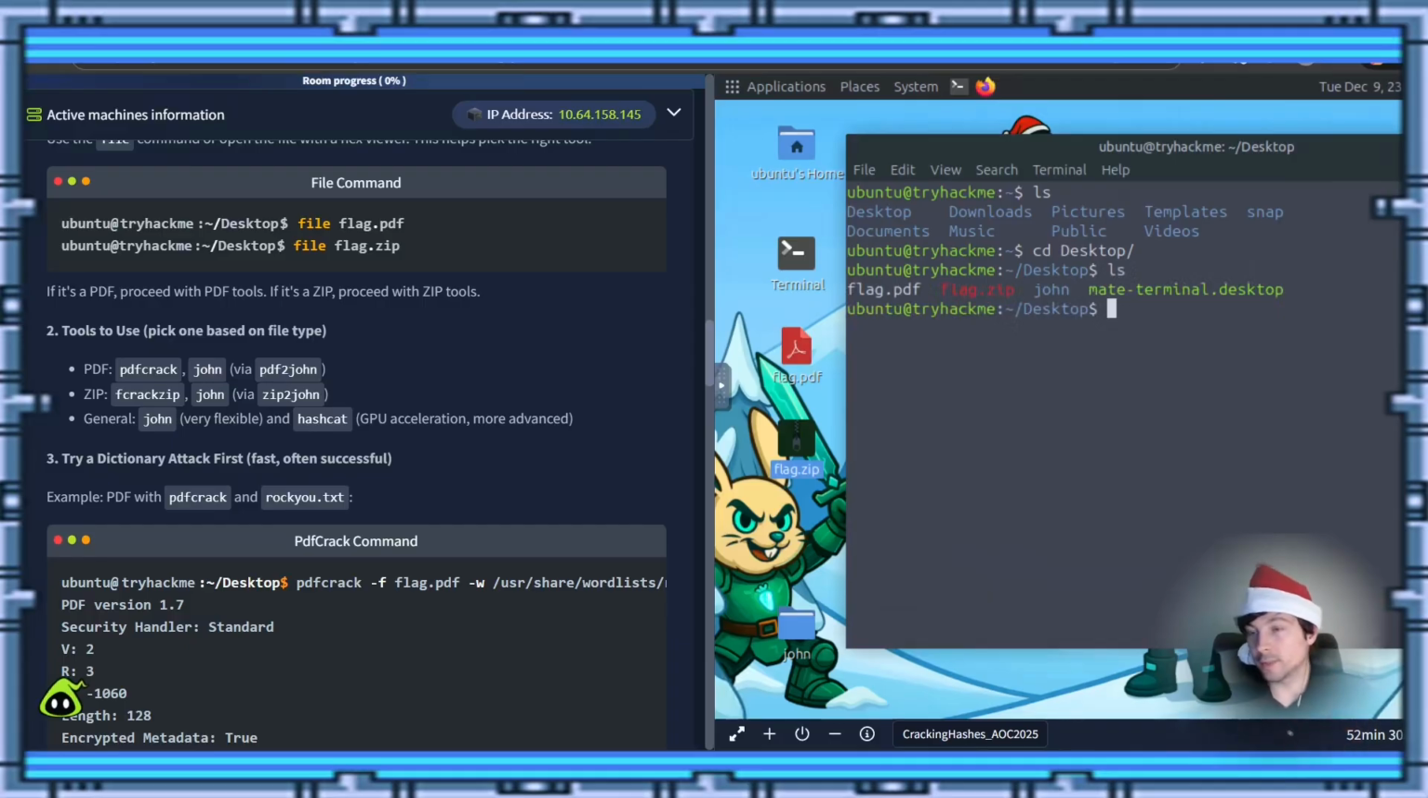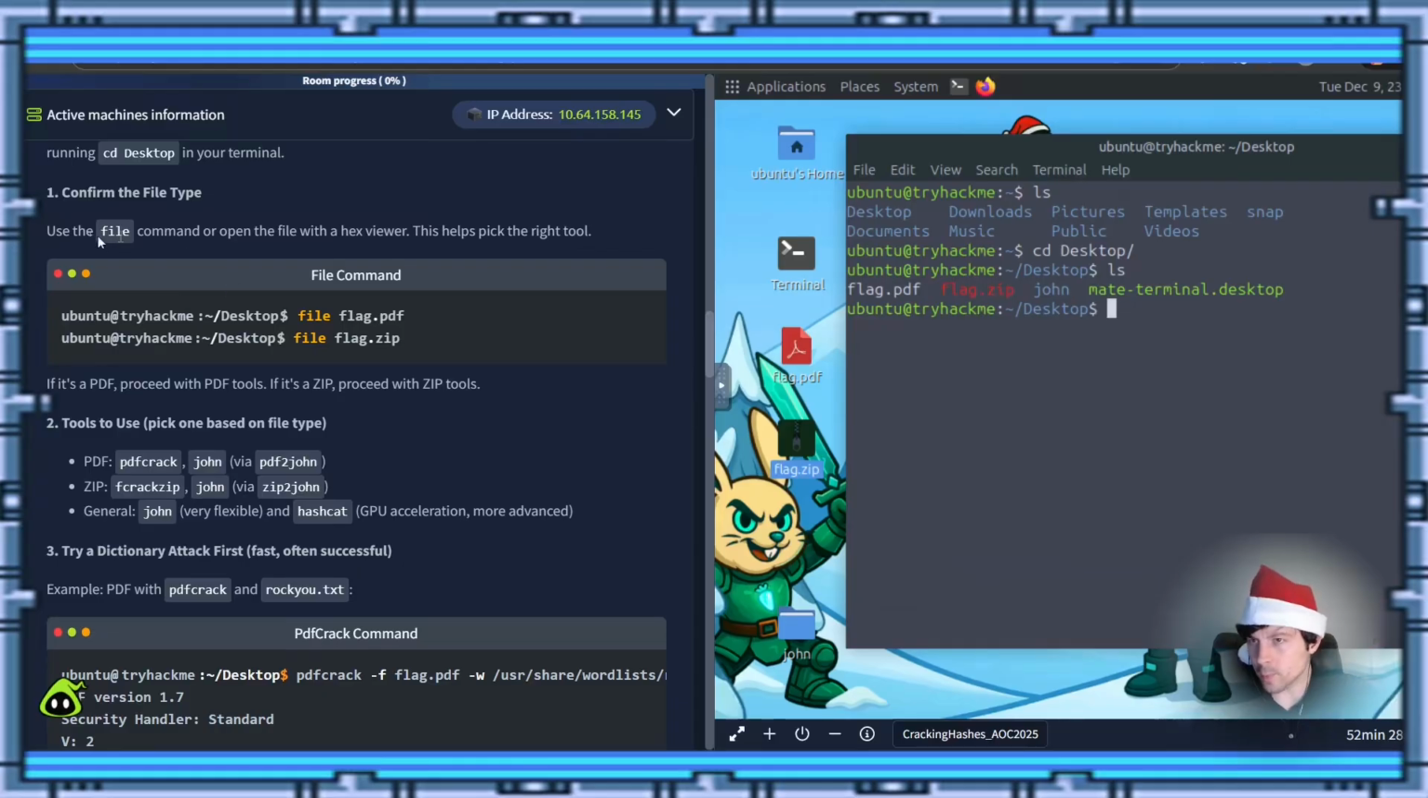So the first thing it wants us to do is use the file command or open the file with a hex viewer to help pick the right tool. So we can see it says flag PDF and zip PDF, but we may not realize that could be a fake thing. We don't see extensions, but they just have the right icons. But that could be maliciously changed.